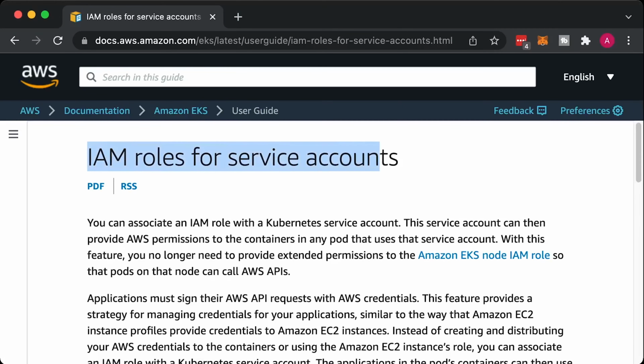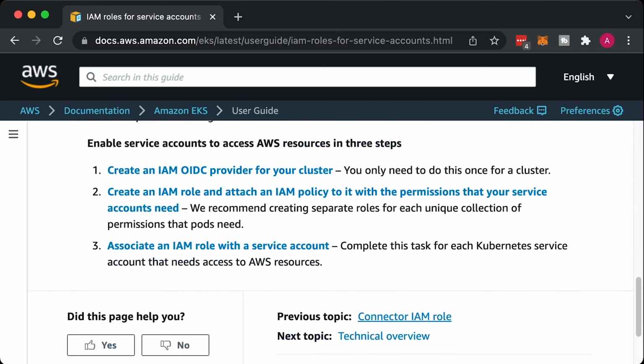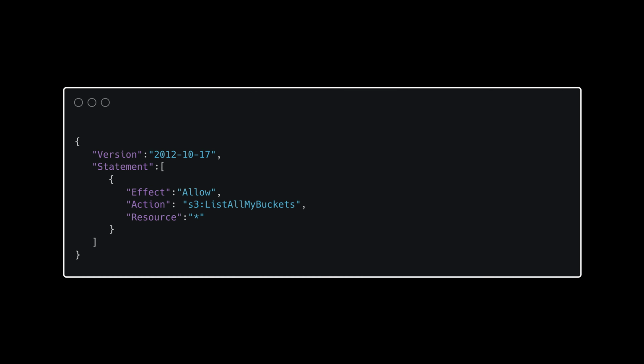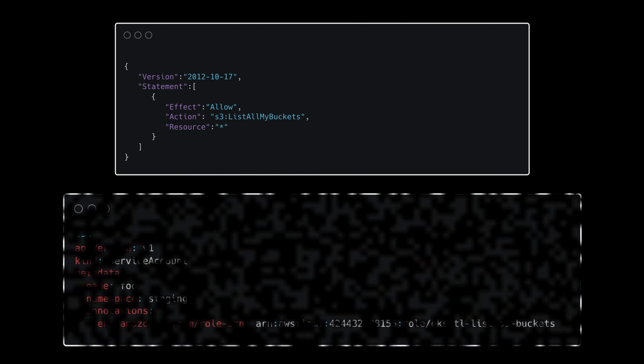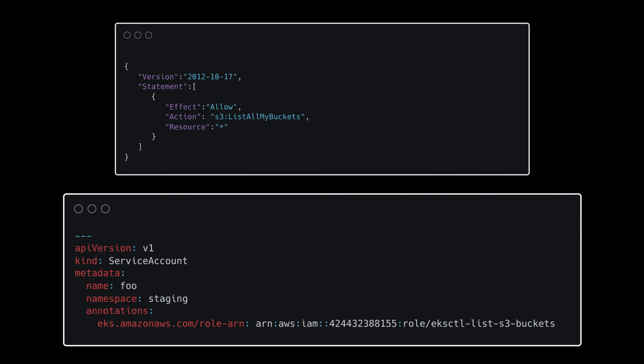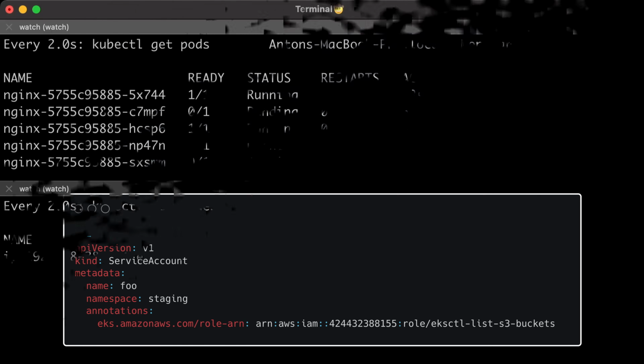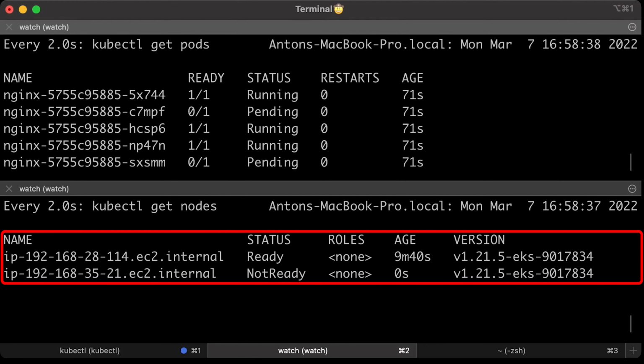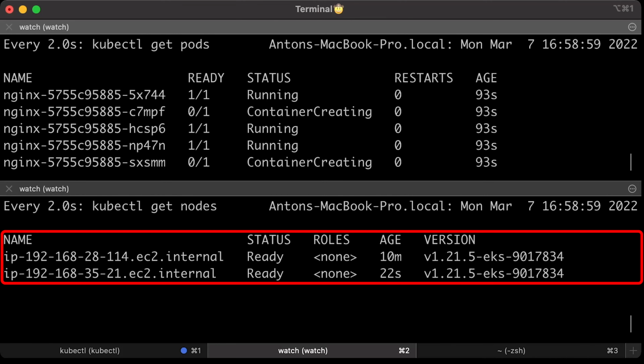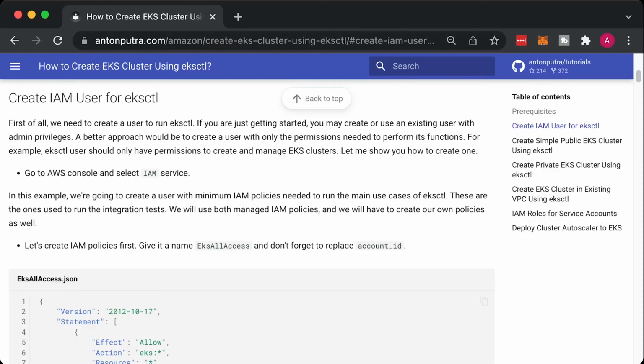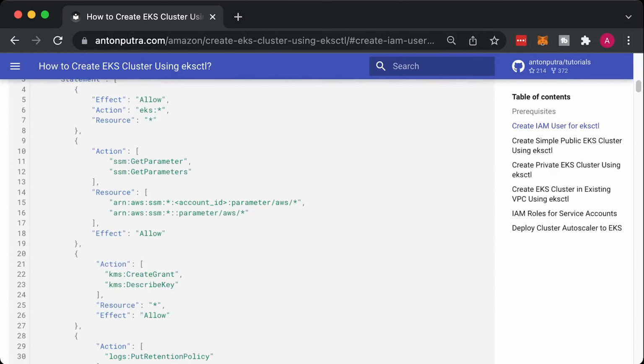In a final example, I'll show you how to create EKS cluster with OpenID Connect provider. As an example, we will create IAM policy and map it to Kubernetes service account to allow it to list S3 buckets. Also, we will deploy a cluster Autoscaler to enable EKS to automatically scale up and down nodes based on the load in the cluster. You can find all the commands and the source code on my website and GitHub repository.